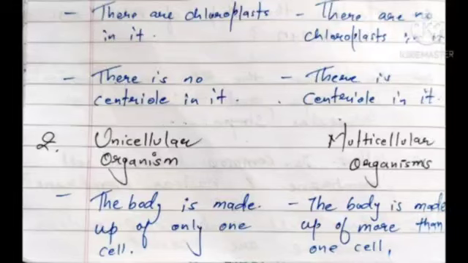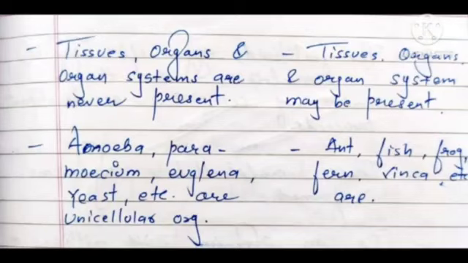Second one is unicellular organisms and multicellular organisms. The first point is, in unicellular organisms the body is made up of only one cell. In multicellular organisms, the body is made up of more than one cell. Next point, tissues, organs and organ systems are never present in unicellular organisms. In multicellular organisms, tissues, organs and organ systems may be present. Last point, amoeba, paramecium, euglena, yeast, etc. are unicellular organisms, and ant, fish, frog, fern, vinca, etc. are multicellular organisms.